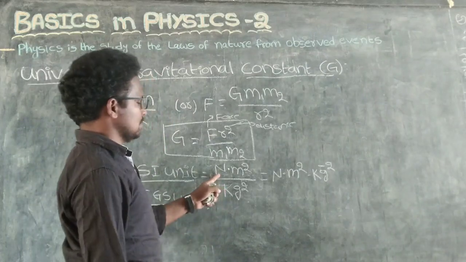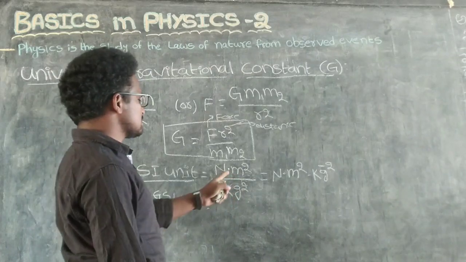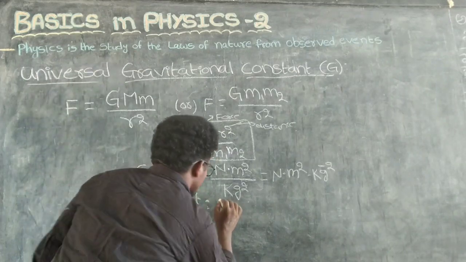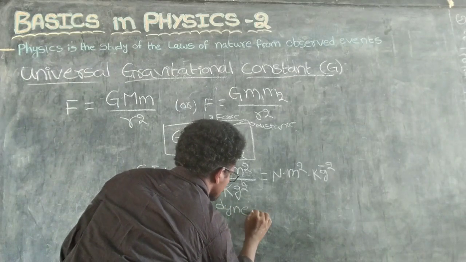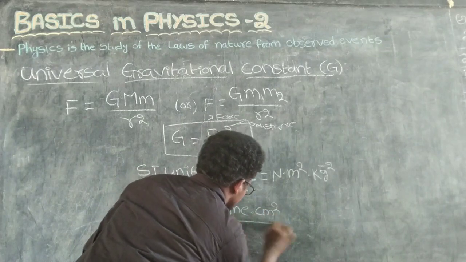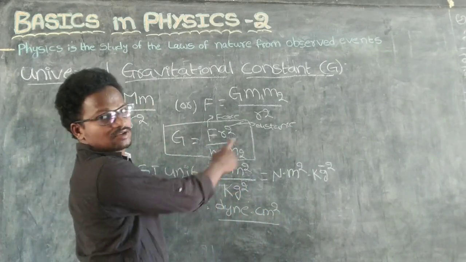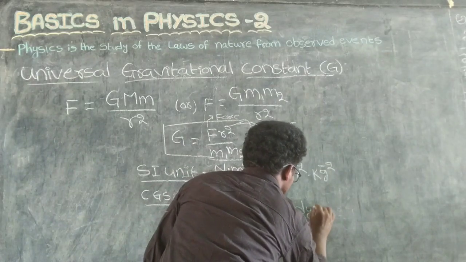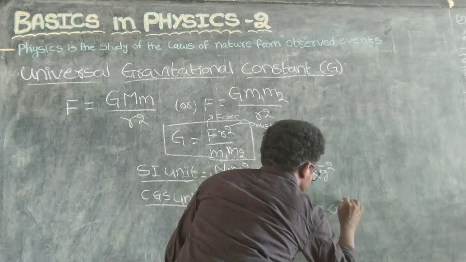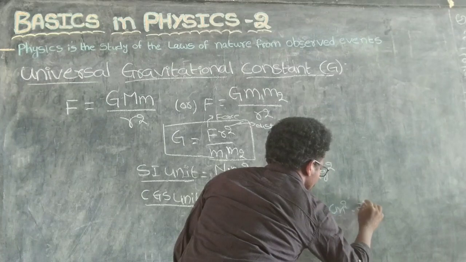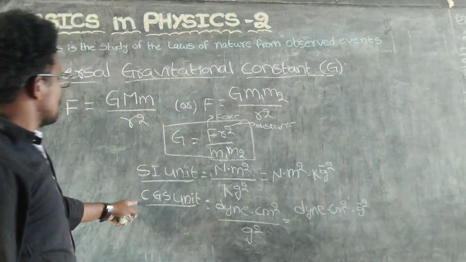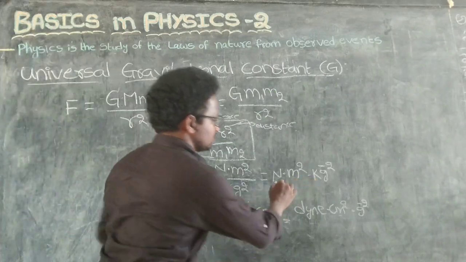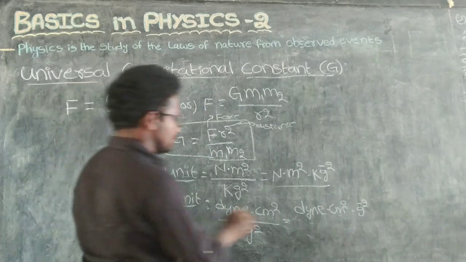In CGS, it is dyne into centimeter square per gram square, dyne into centimeter square into g power minus 2. This is the unit of the gravitational force constant, SI and CGS.